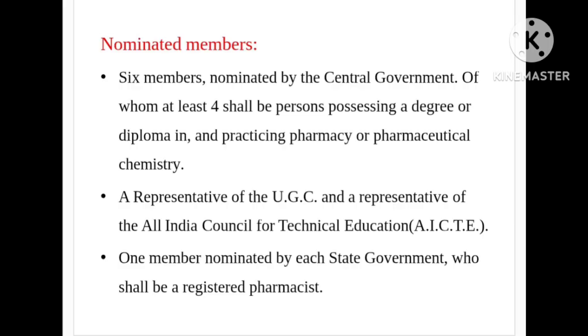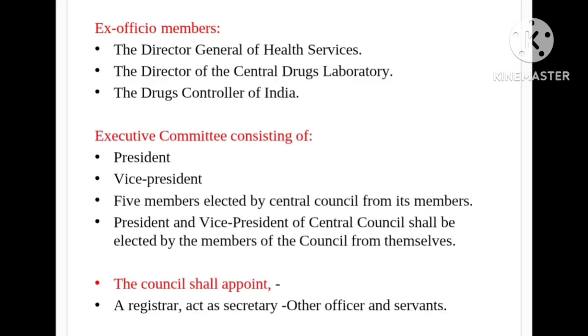Nominated members: 6 members nominated by the central government, of whom at least 4 shall be persons possessing a degree or diploma in, and practicing, pharmacy or pharmaceutical chemistry. A representative of the UGC and a representative of the All India Council for Technical Education, AICTE. 1 member nominated by each state government, who shall be a registered pharmacist. Ex officio members: the Director General of Health Services, the Director of the Central Drugs Laboratory, and the Drugs Controller of India. Executive Committee consisting of President, Vice President, and 5 members elected by the Central Council from its members.